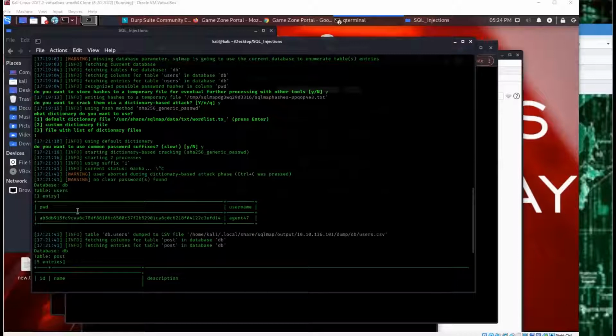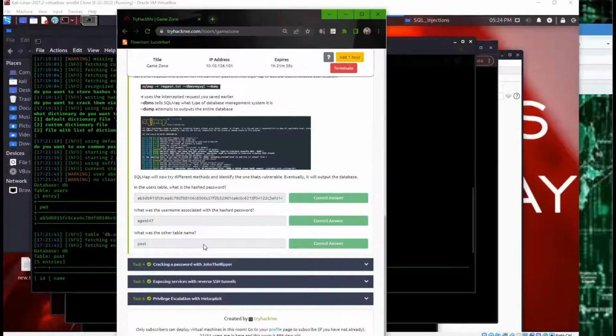But most interestingly, it shows the database and there's a table called users. There's one entry in there and the username's agent47. So that's what we need here, right? What's the username associated with the hashed password? So we got that.